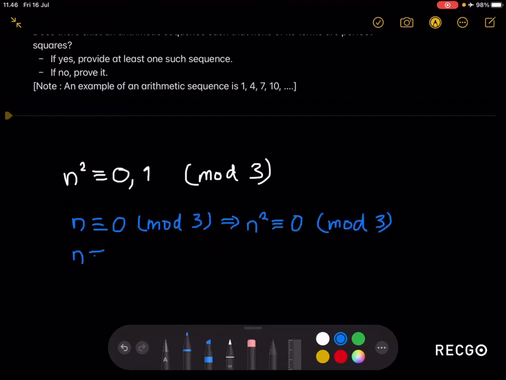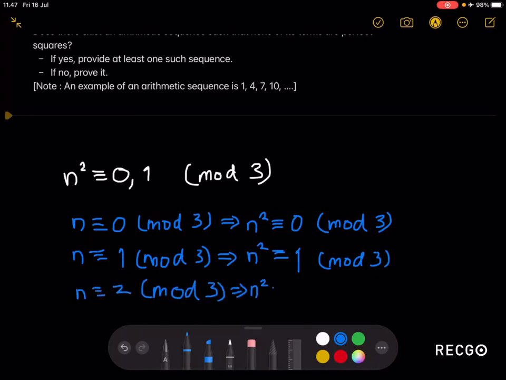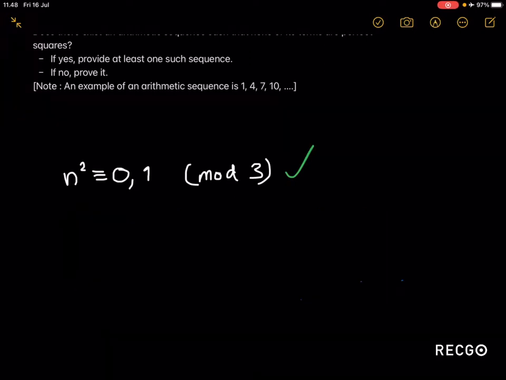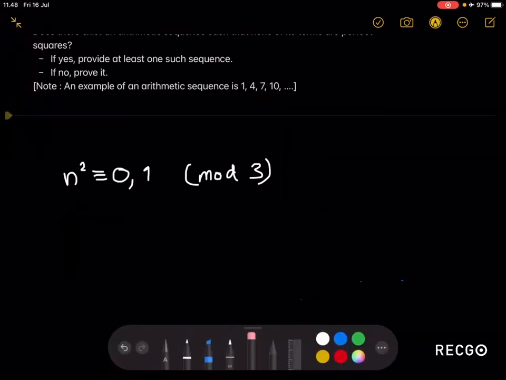When n is congruent to 1 mod 3, n squared will be congruent to 1 mod 3. And when n is congruent to 2 mod 3, n squared will be congruent to 4, since 2 squared is 4, but it's also congruent to 1 mod 3. You can see that the only possible values for n squared mod 3 will be 0 or 1, as claimed. The reason we're doing this trick is that n squared cannot be congruent to 2 mod 3. So this is the weak spot right here.